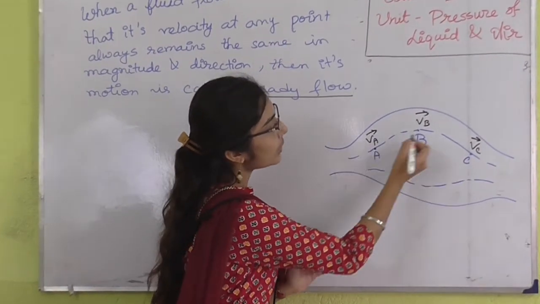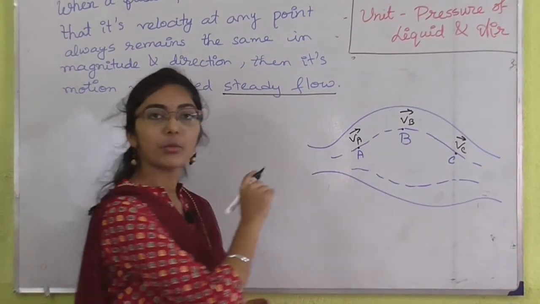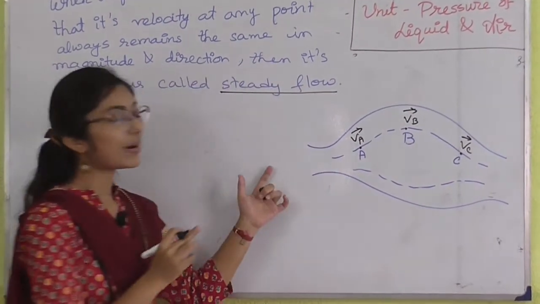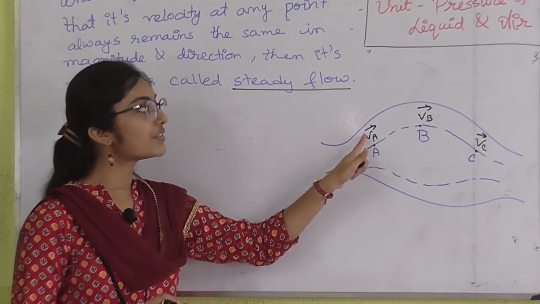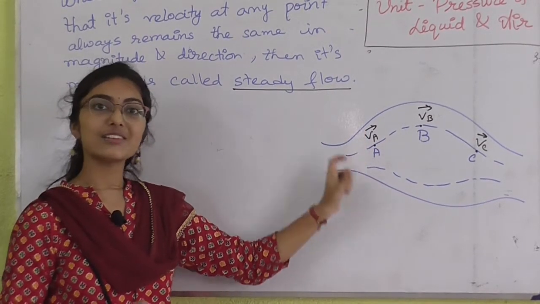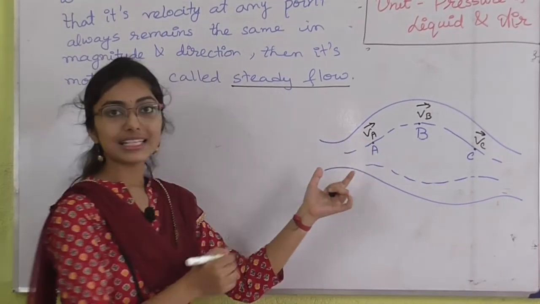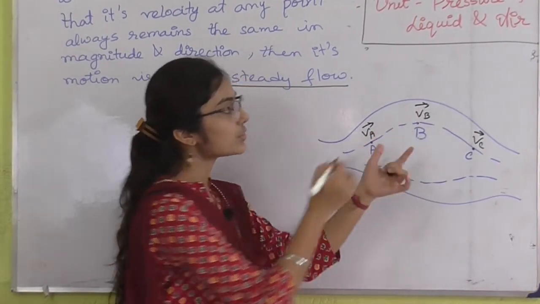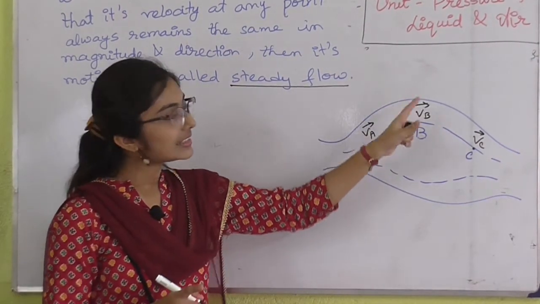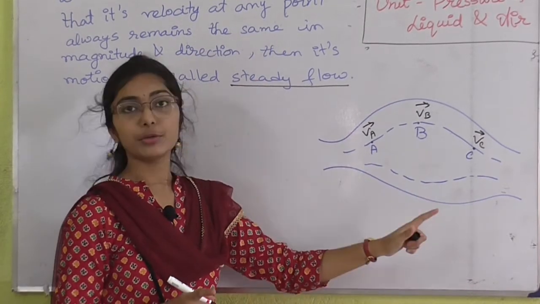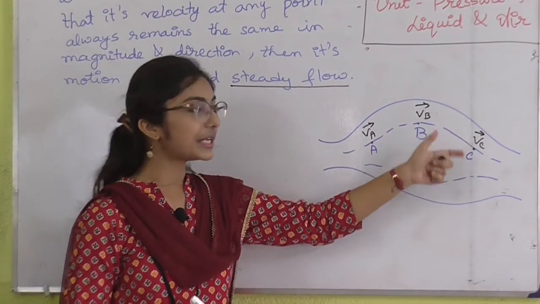We are considering this layer of the liquid at three points A, B, C. When the liquid particle is at point A, its velocity is VA, a vector, because velocity is a vector quantity. When the particle goes to point B, its velocity is VB vector, and the direction is also the same. When that liquid particle is at point C, its velocity is VC vector and the direction is also the same.